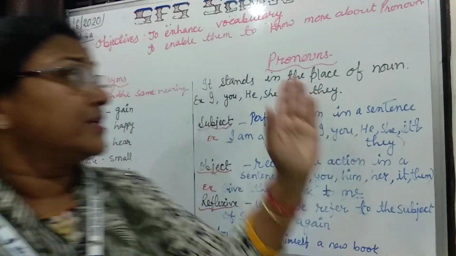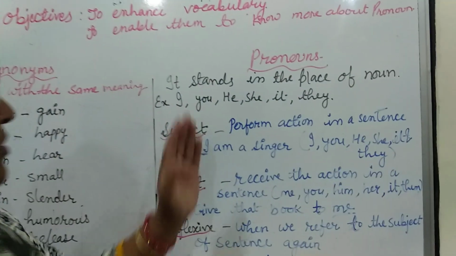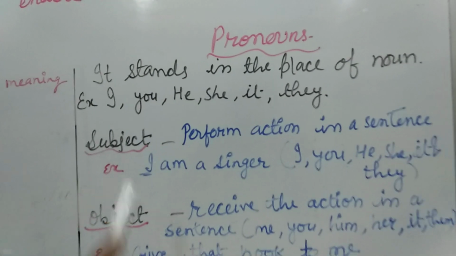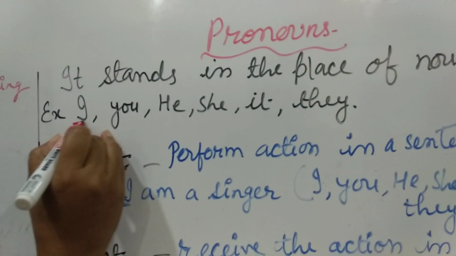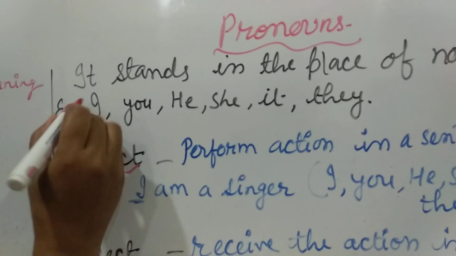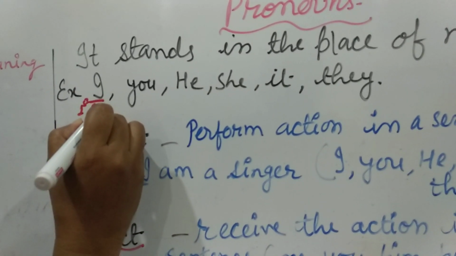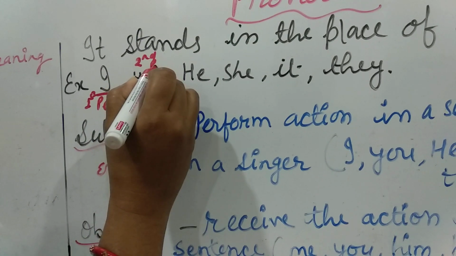So what is a pronoun? A pronoun is taking the place of the noun. That is the definition: it stands in the place of a noun. Now these pronouns are of different types, like we have studied in our lower classes. I is the first person pronoun, whereas you is the second person pronoun.